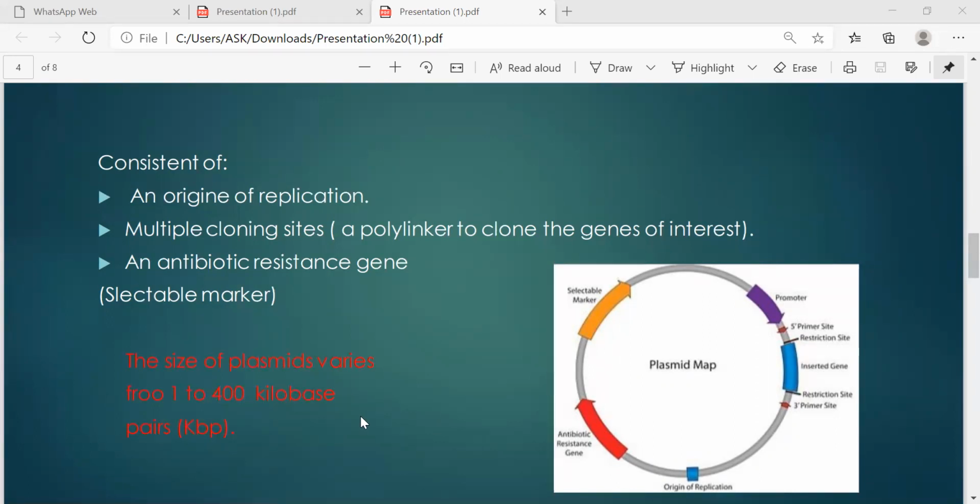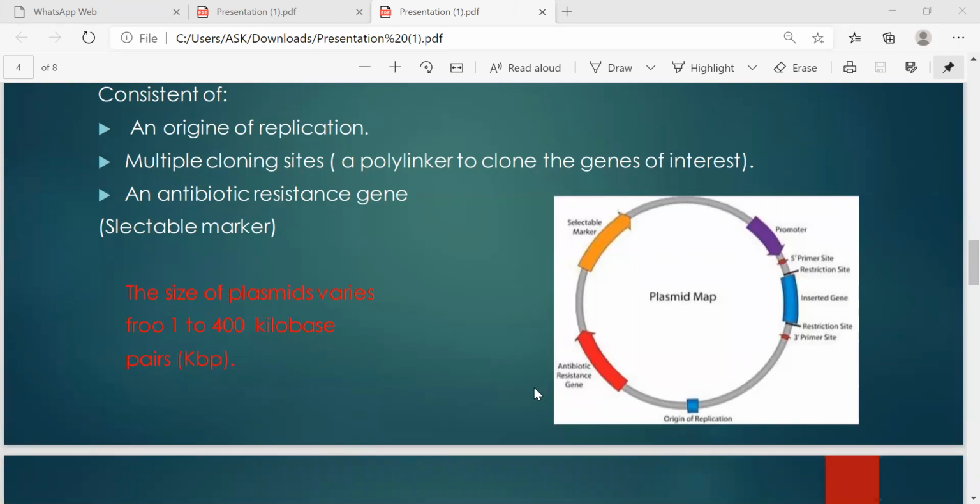Polylinker. The polylinker is one of the most important components of plasmid. Basically, it is a short sequence of DNA consisting of a few sites for cleavage by restriction enzymes. Antibiotic resistance gene means a selective marker. Antibiotic resistance gene is the most important component of plasmid. These genes play an important role in drug resistance, thus making treatment of more diseases difficult.